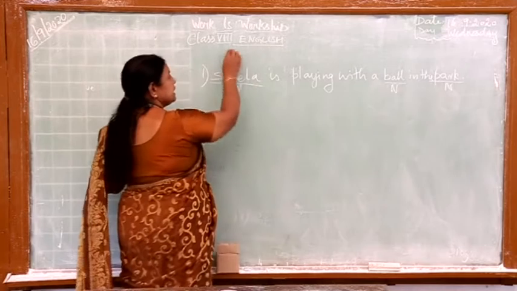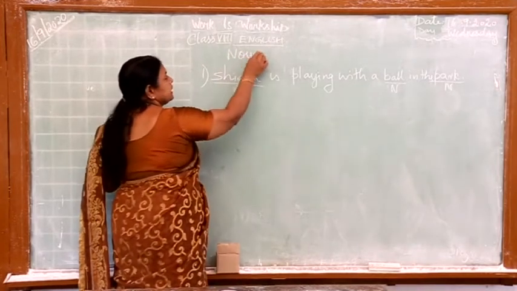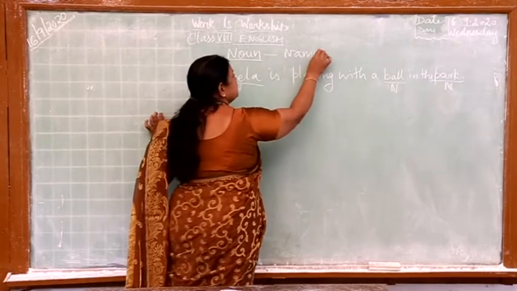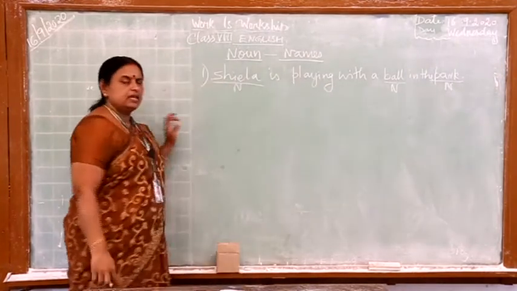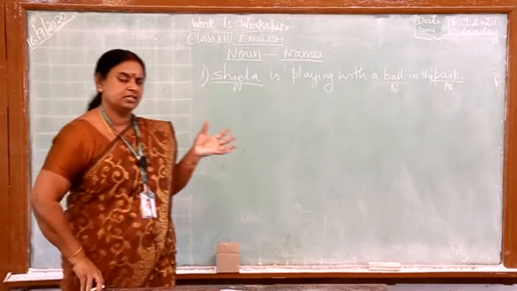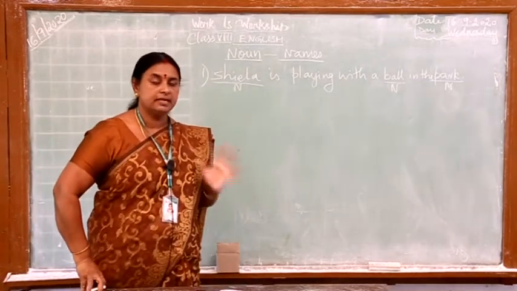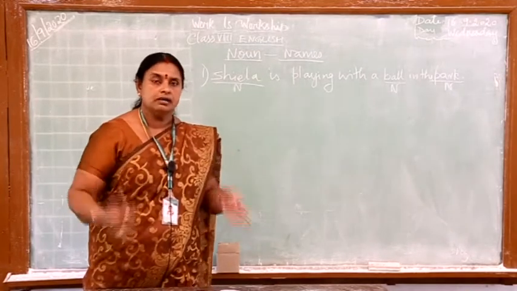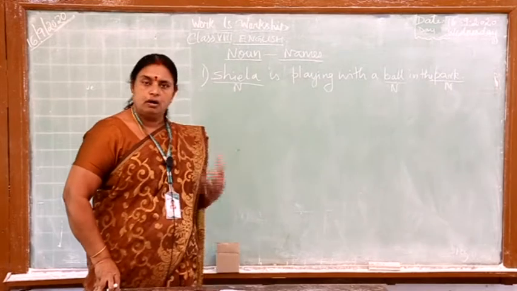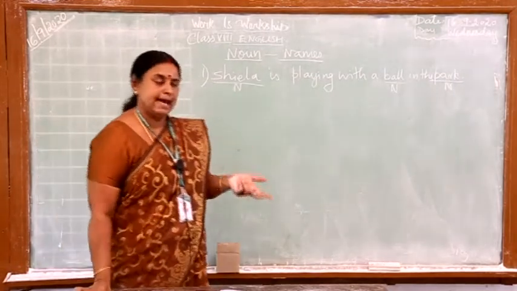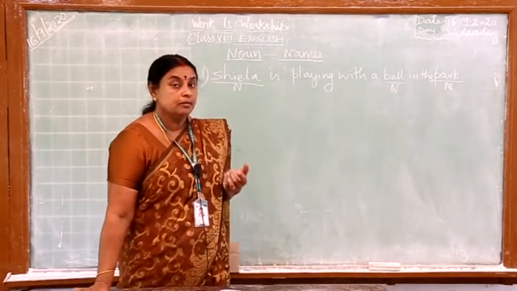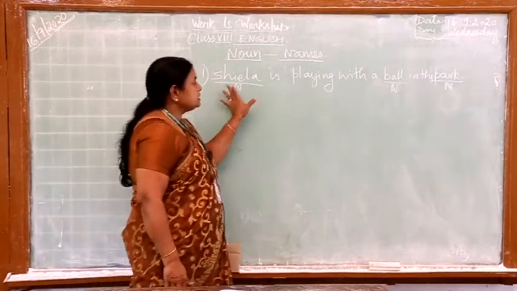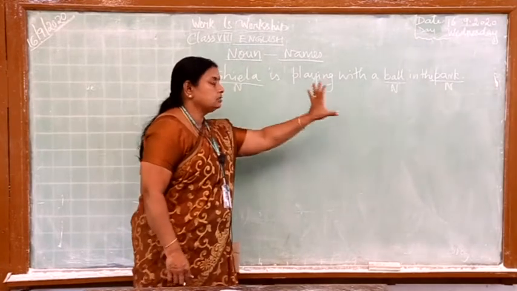So we are learning noun now. Noun is nothing but names of everything. Just don't go with the definition and all. You just remember noun is full of names, names given to living things or non-living things, ideas, thoughts. Ideas can be thoughts, plans, or calmness, beauty, love. These are ideas, you should say. So in this example, Sheila is a noun, ball is a noun, park is a noun.